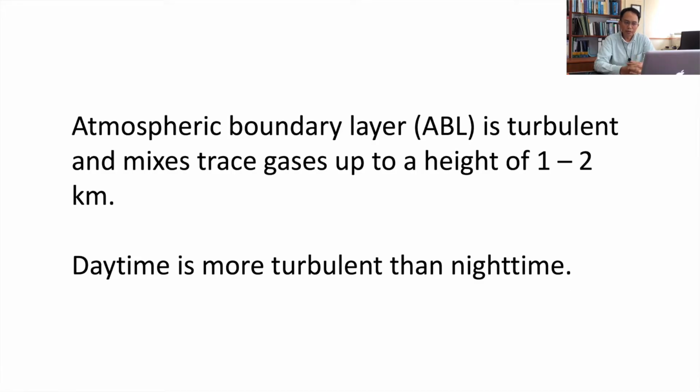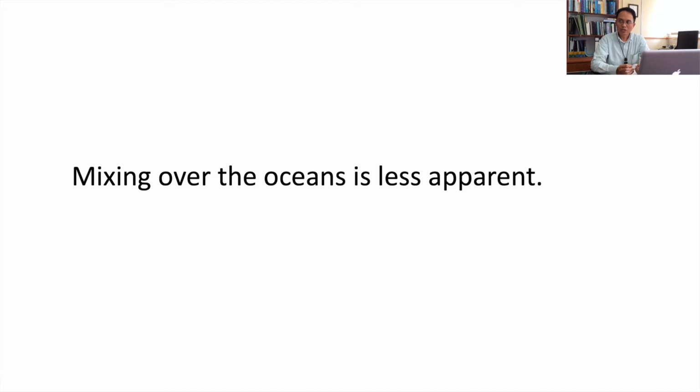This is a topic on transport of gases in the atmosphere. So the transport occurs in the atmospheric boundary layer of the atmosphere, and the atmospheric boundary layer is turbulent. Because of this turbulence, it mixes the trace gases for a height of 1 to 2 kilometers. Usually daytime is more turbulent than nighttime. Now the mixing over the oceans is not so evident as over the land.